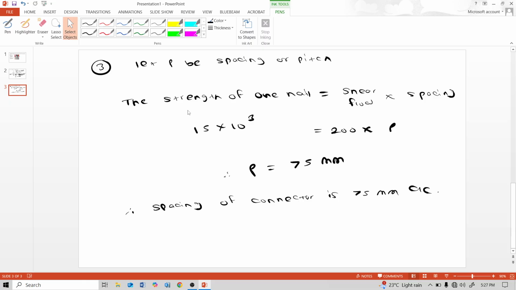And then with the help of the strength of one nail formula, strength of one nail is equal to shear flow into spacing, we find this P, spacing, equal to 75 mm center to center.